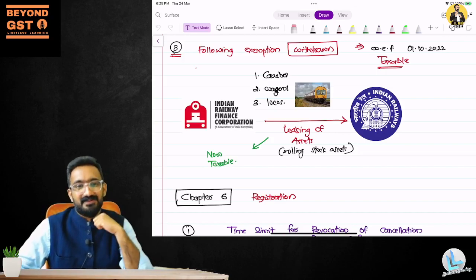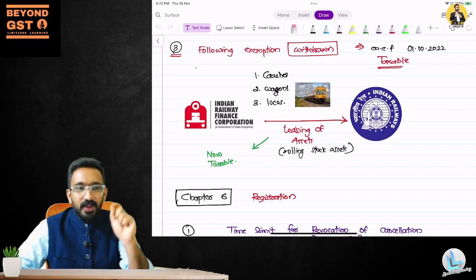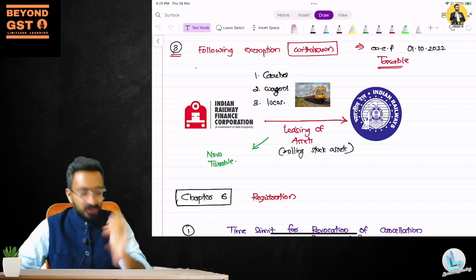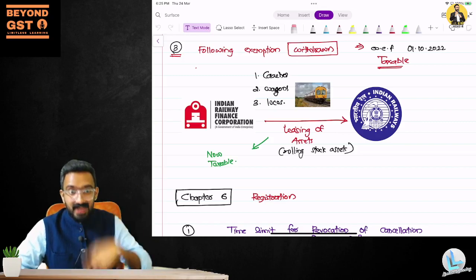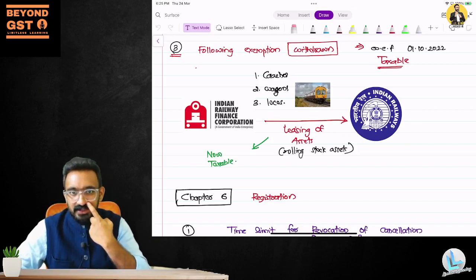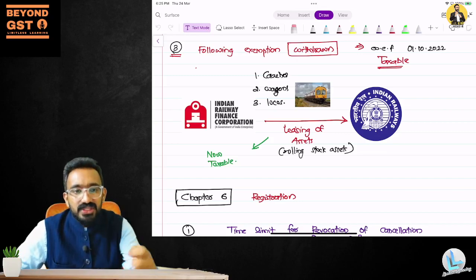They can test this also in the exam. So you have to be careful what kind of amendments you want to learn. You cannot ignore something that is being omitted also. You have to actually learn that, so that if that comes in the question, you would say that it is now taxable. Okay. So what kind of exemption is now withdrawn?